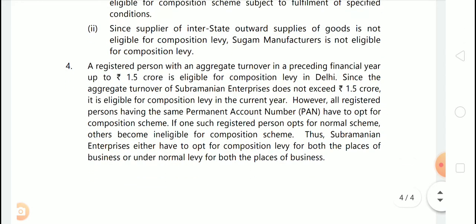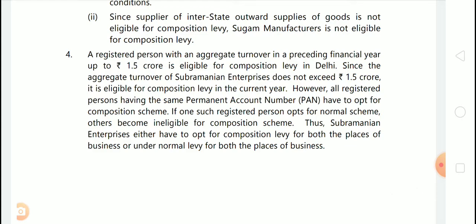A registered person with an aggregate turnover in preceding financial year up to 1.5 crores is eligible for composition levy in Delhi. Since the aggregate turnover of Subramanian Enterprises doesn't exceed 1.5 crores, it is eligible for composition levy in the current year. However, all registered persons having the same permanent account number have to opt for composition scheme. If one such registered person opts for normal scheme, other persons become ineligible for composition scheme. Thus, Subramanian Enterprises either has to offer composition levy for both the places of business or normal levy for both the places of business.